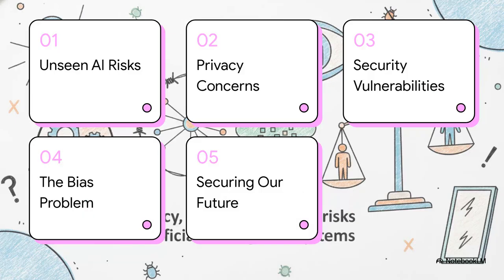Okay, here's our roadmap for today. We'll quickly cover the unseen AI risks in general, then dive into privacy, as in who actually has your data. After that, we'll look at security and hacking the AI, followed by fairness and the bias problem, before finally wrapping up with how we can secure our AI future.